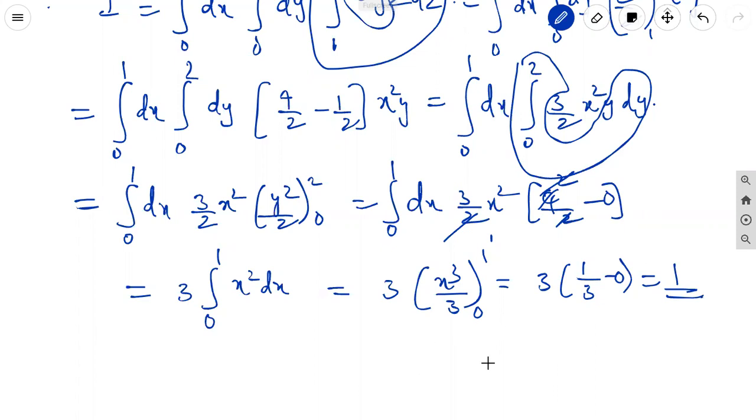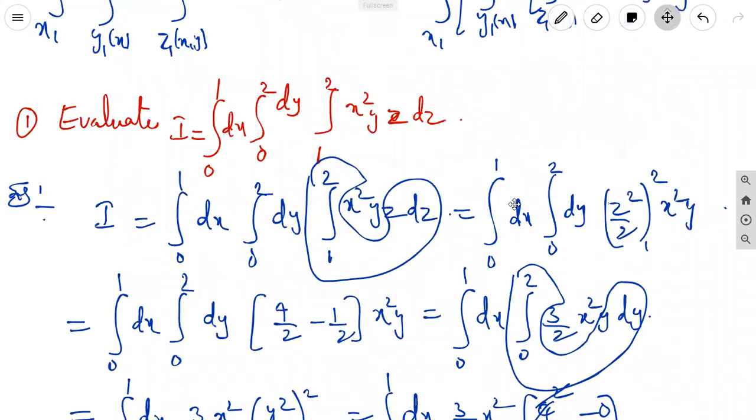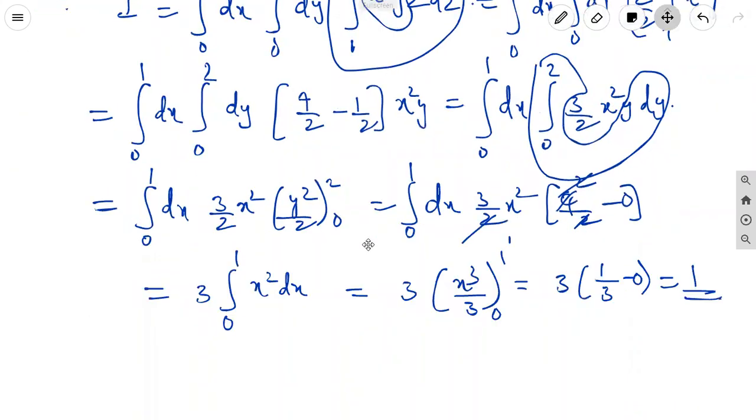The function with three variables, with real limits. These all have real limits only. It is one type of triple integral. The second type is the second question.